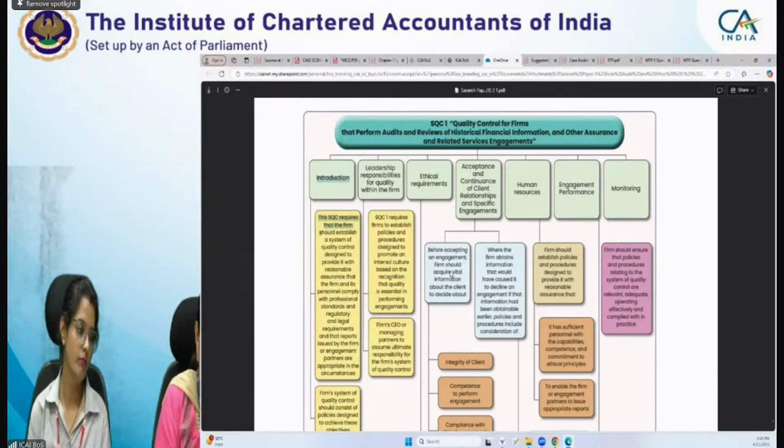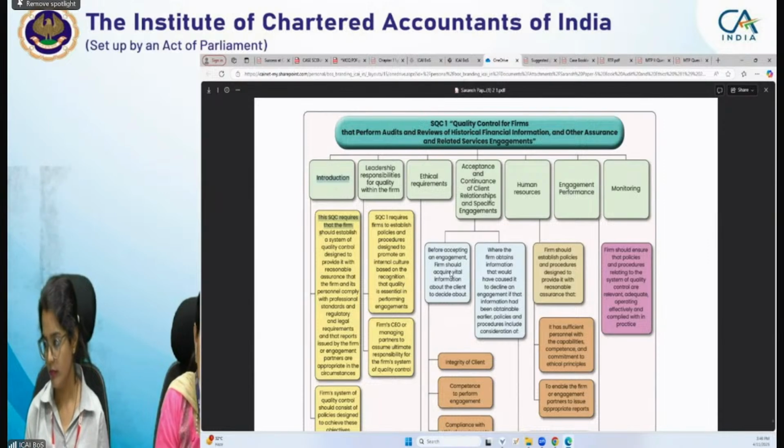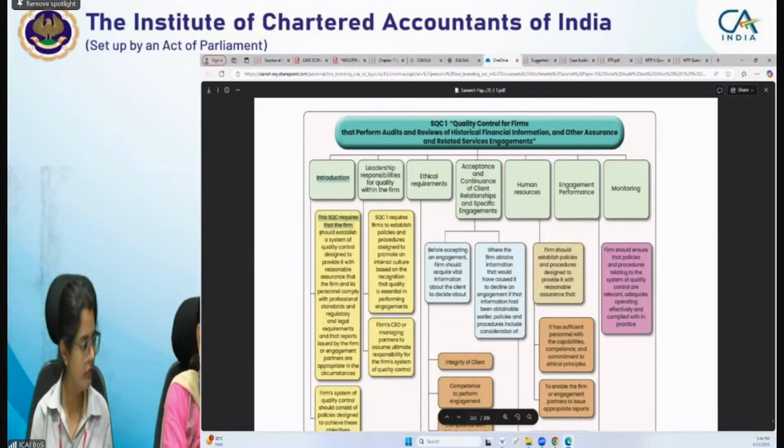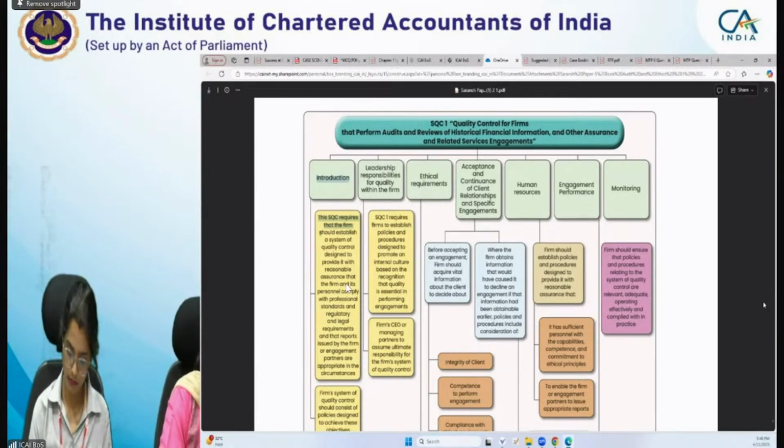Similarly for SA 220, you need to understand that it is Standards on Auditing, so it's applicable only from the audit point of view. Any question can be asked. It can be on engagement performance, or it can be on the monitoring point of view, that engagement partners should document the following matters pertaining to the audit engagement in view of SA 220. We need to provide them. Then some of the questions are also given at the back of the chapter, at the end of the chapter.